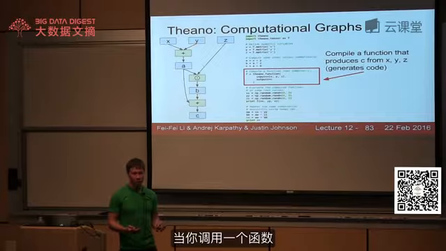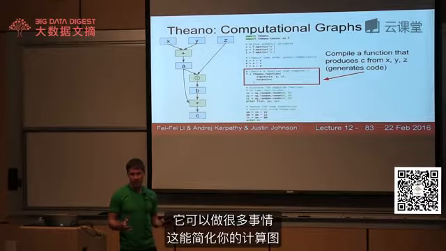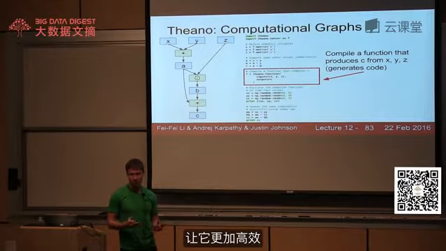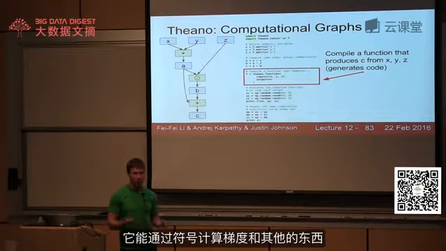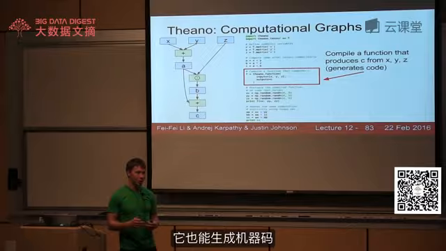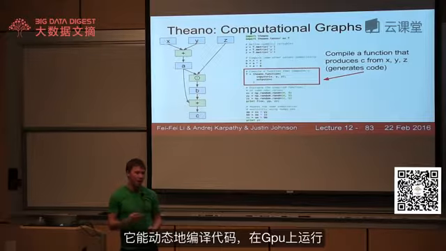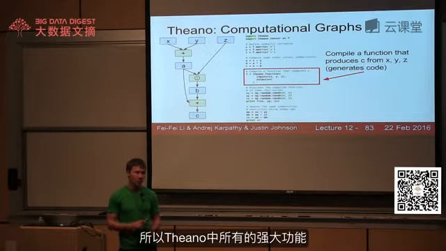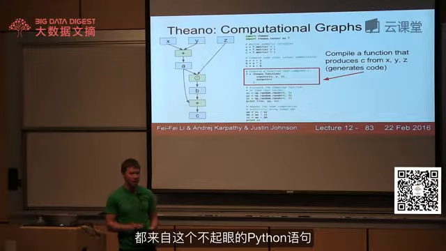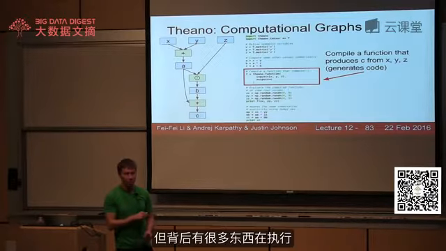When you call function, it can be doing crazy things. It can simplify your computational graph to make it more efficient. It can symbolically derive gradients and other things. And it can generate native code. Sometimes it compiles code on the fly to run efficiently on the GPU. So all the magic in Theano is coming from this little innocent-looking statement in Python, but there's a lot going on under the hood.